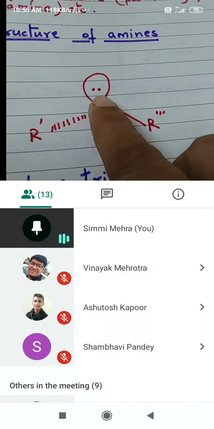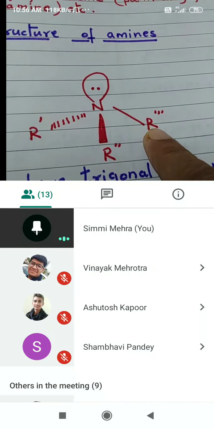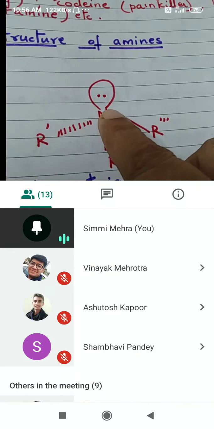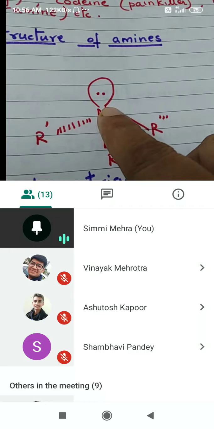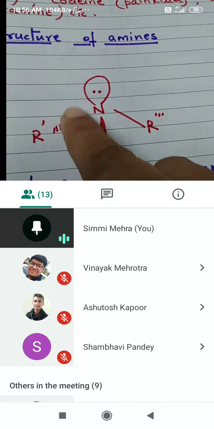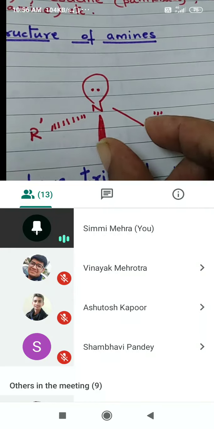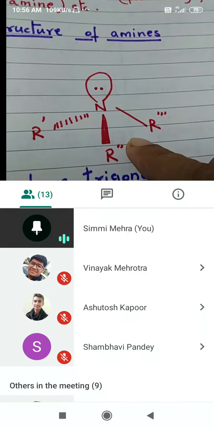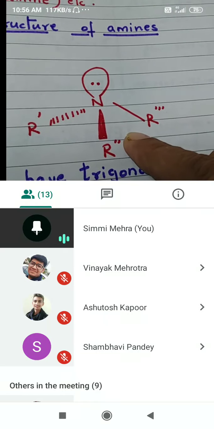Now, if you see like this, this is a lone pair on the top. The structure is actually pyramidal. For ammonia, it's a pyramidal structure. There is lone pair-bonded pair repulsion, because of which this bond angle is reduced. What is the bond angle in ammonia? If you remember, that is 107 degrees.